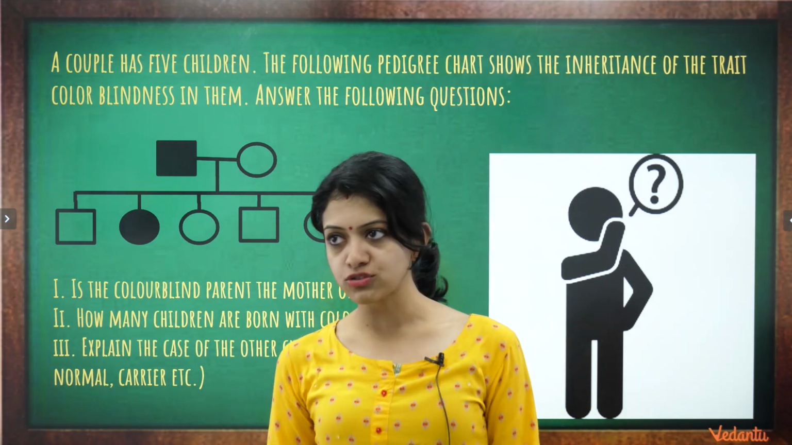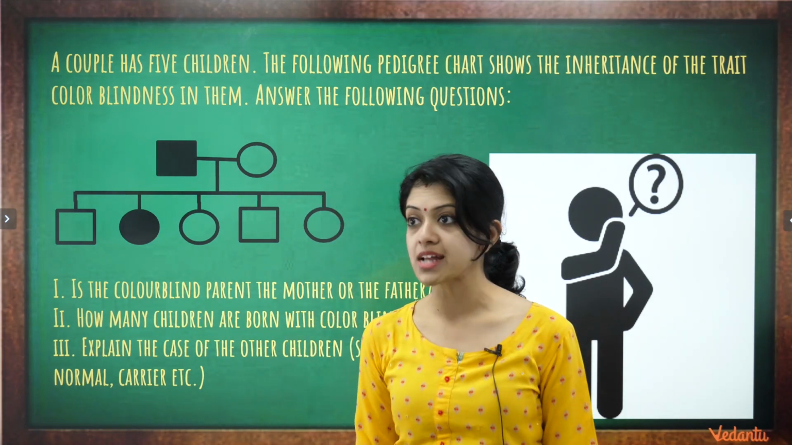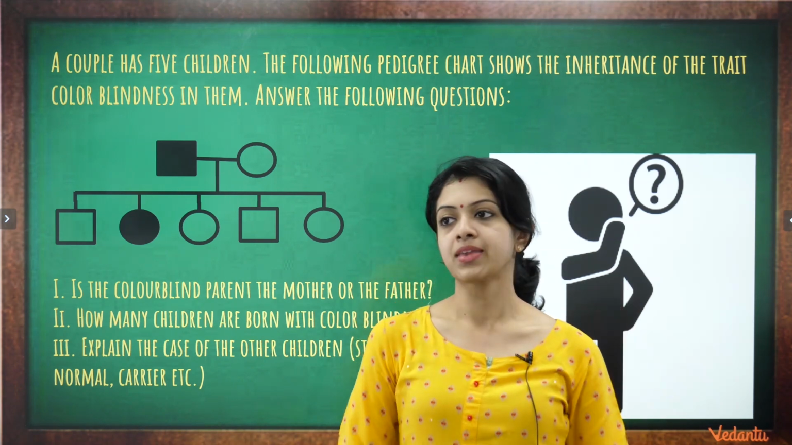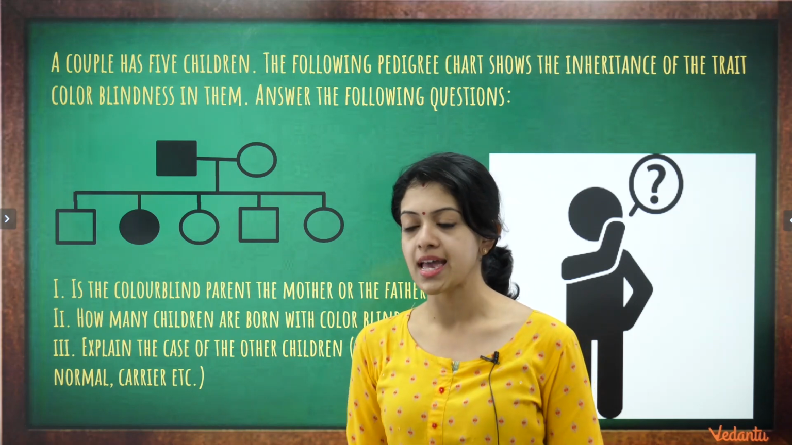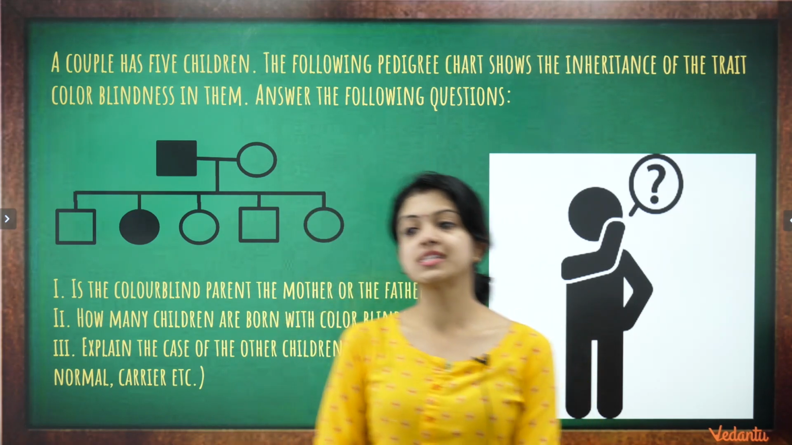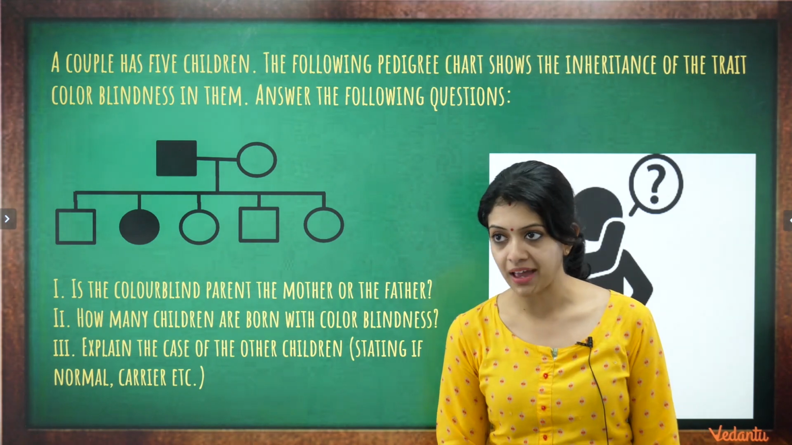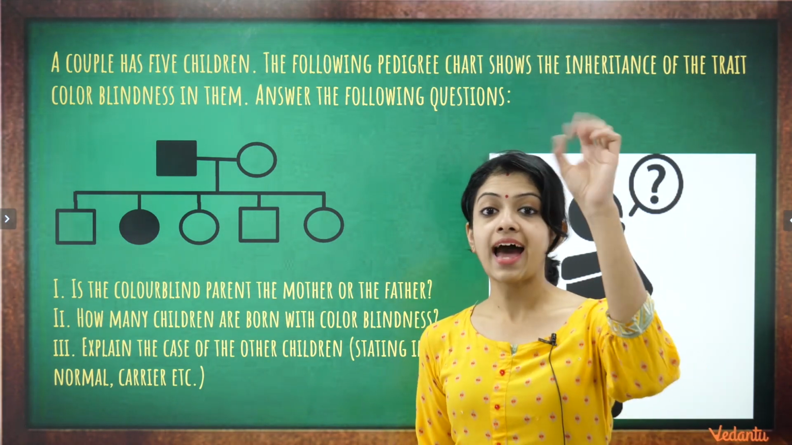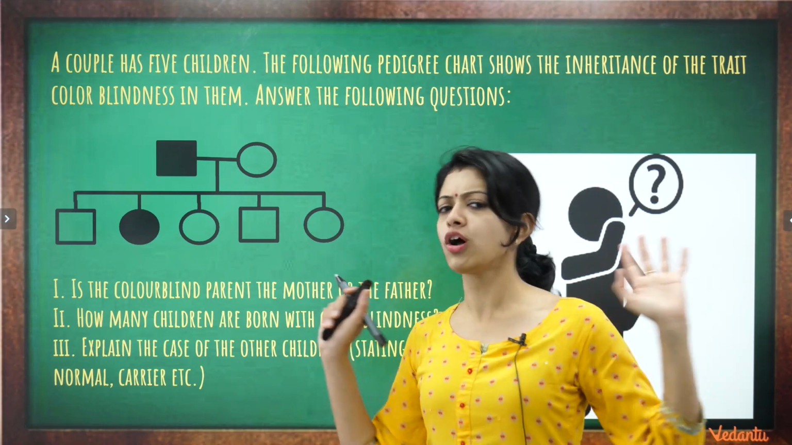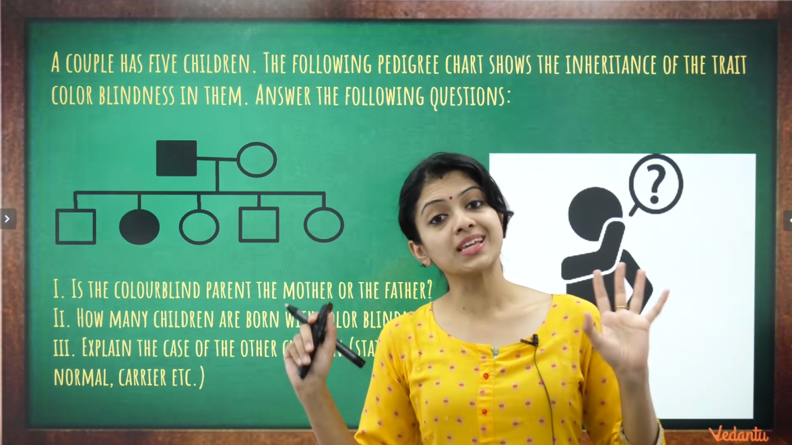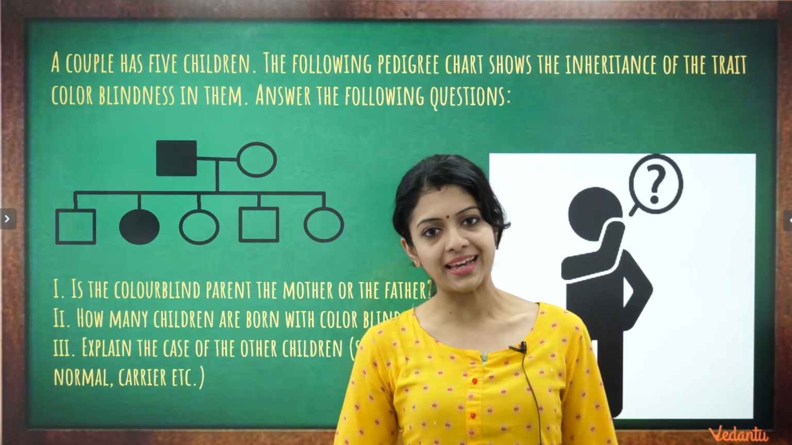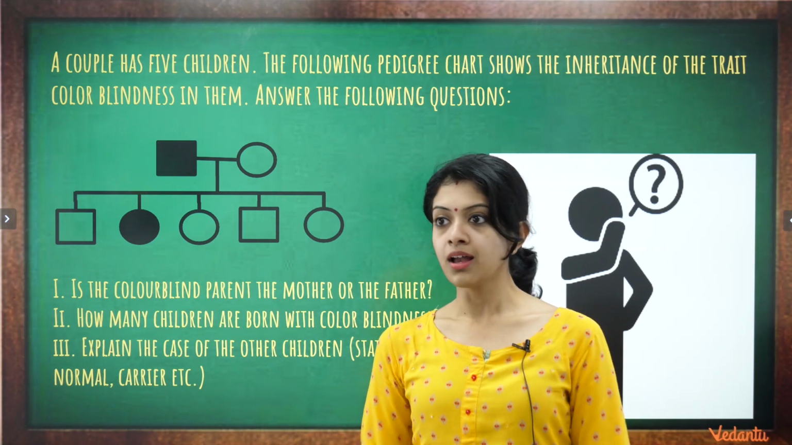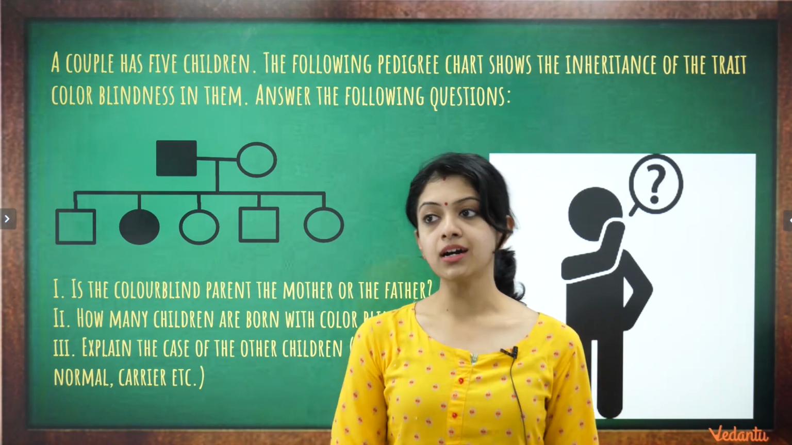A couple has 5 children. The following pedigree chart shows the inheritance of the trait color blindness in them. Answer the following questions. The very first question says, is the colorblind parent the mother or the father? To answer this, all you have to know are the basic symbols of a pedigree chart. So who is the dad and who is the mom? Is the colorblind parent the mother or the father?